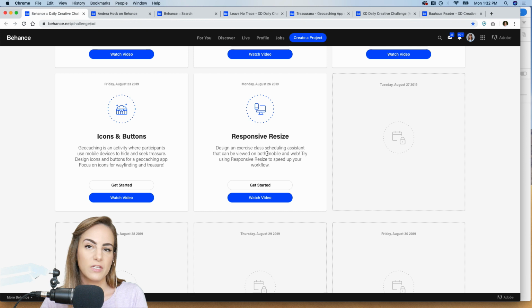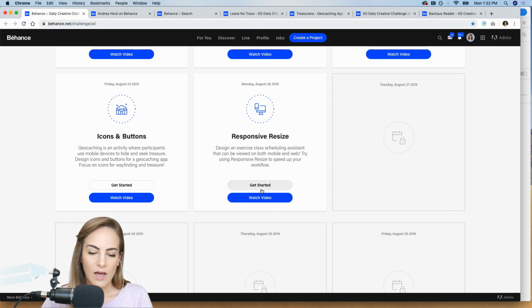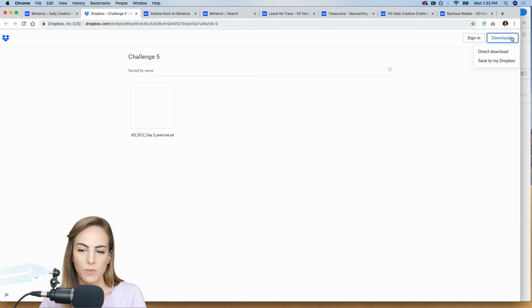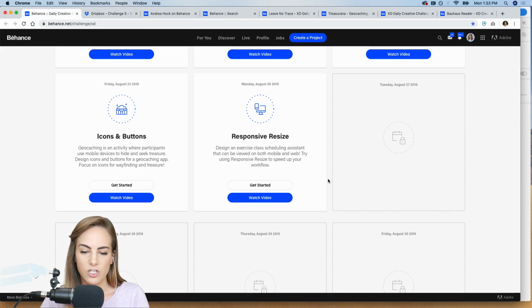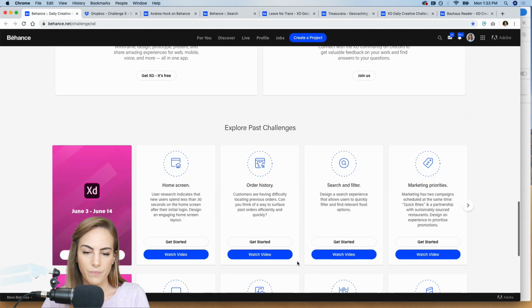We want you to focus on Responsive Resize to speed up your workflow, since we're going to be making both mobile and web. You can click this Get Started button, and that will bring you to the Dropbox link. Go ahead and download that by pressing the direct download button. I already have it downloaded, but I'll show you that in just a second. And as always, if you want to rewatch any of these, you can just press the watch video.